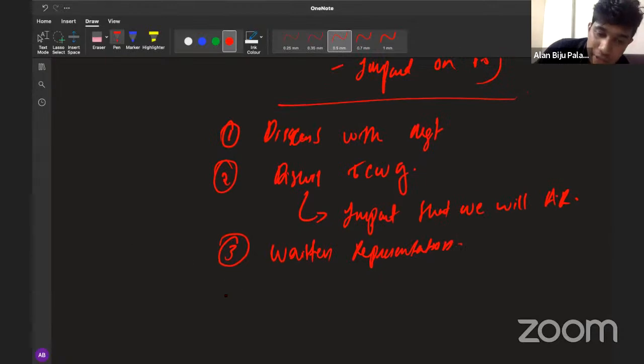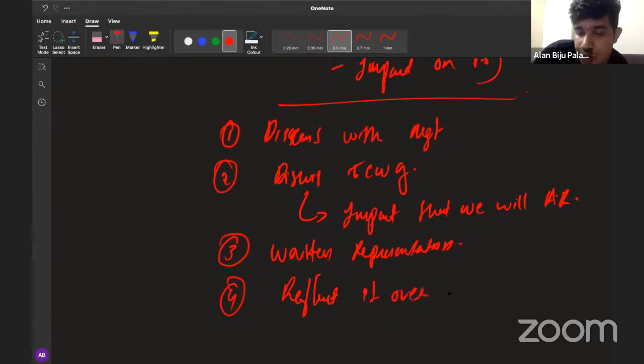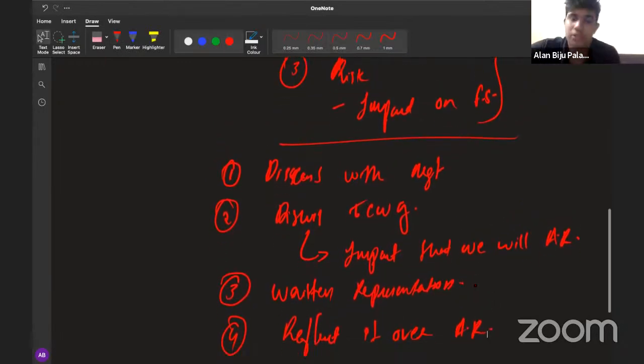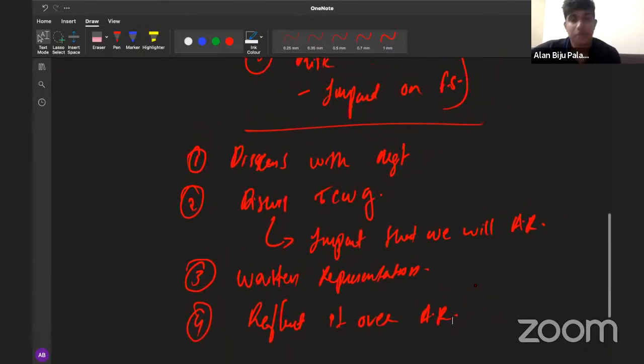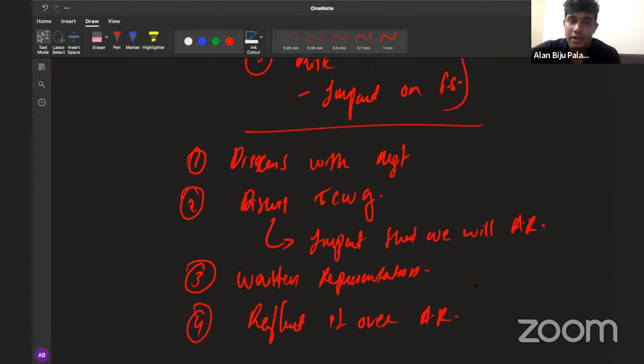And finally, we need to reflect it over the auditor's report. This is all that we need to do in relation to the further action. So while giving your answer, you should not write it point-wise. You have to give a proper description of the thing. And these are the key points that need to be kept in mind. So I will explain to you the way in which you need to present the answer.